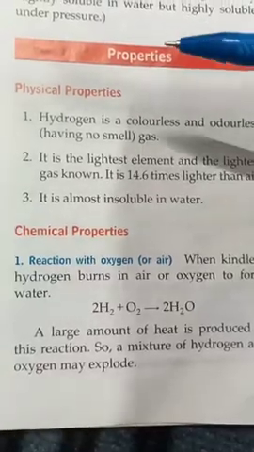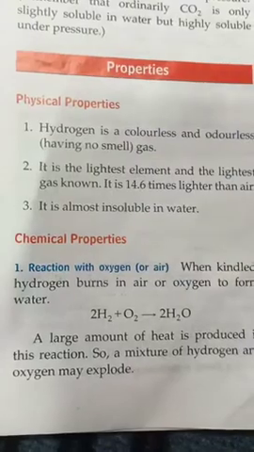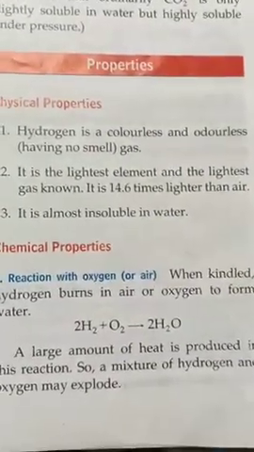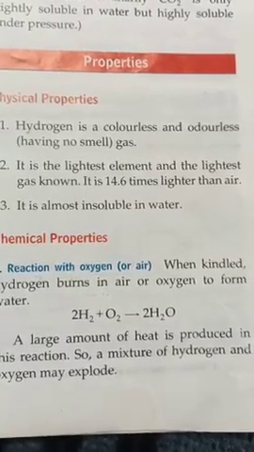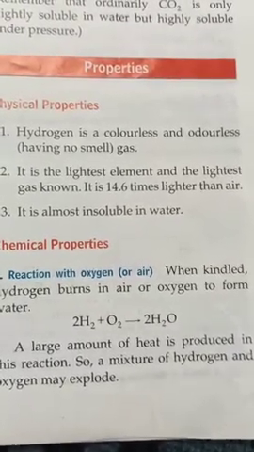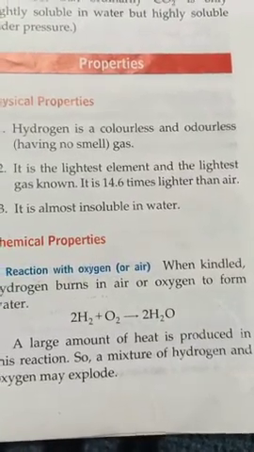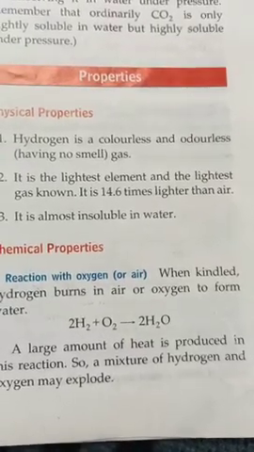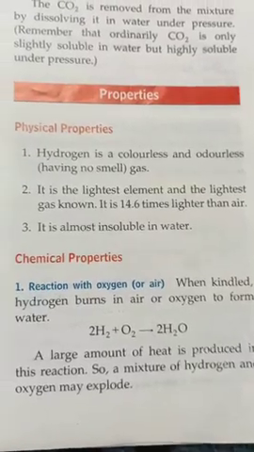In this video, we discuss properties of hydrogen, physical and chemical properties. Physical properties are things like color, odor or solubility. Hydrogen is colorless and odorless. Odorless means having no smell. It is the lightest element, 14.6 times lighter than air, and is insoluble in water.